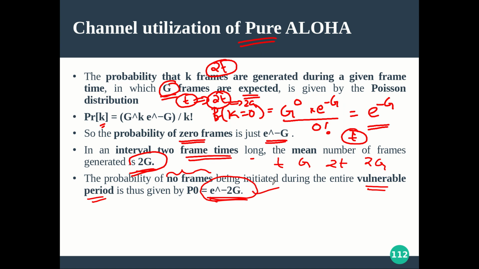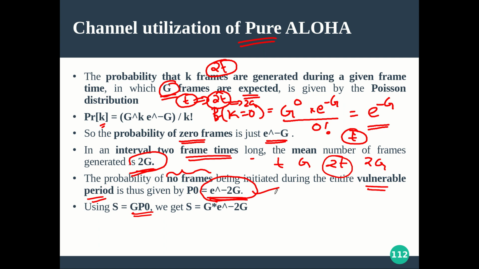Is it clear? Right. Now what is the formula for the throughput? Throughput is something we already saw in the previous slide. It is the offered load g into the probability of success. Success here means that if no one else is transmitting during 2t time, definitely my frame is going to succeed. It is not going to get any collision, right? So the probability of success is p0, and that p0 is nothing but e raised to minus 2g.